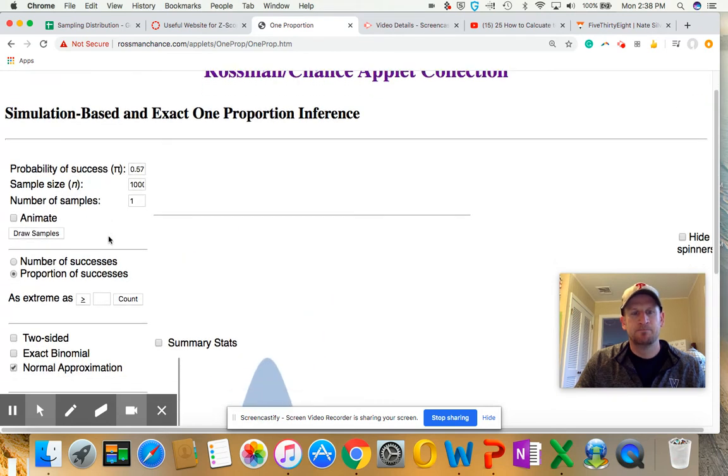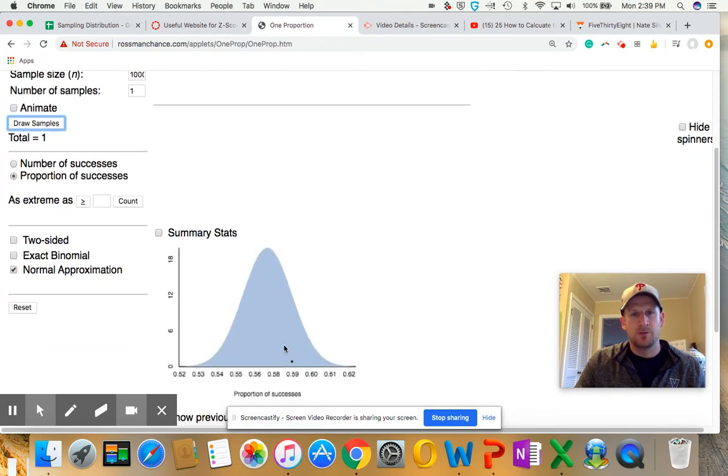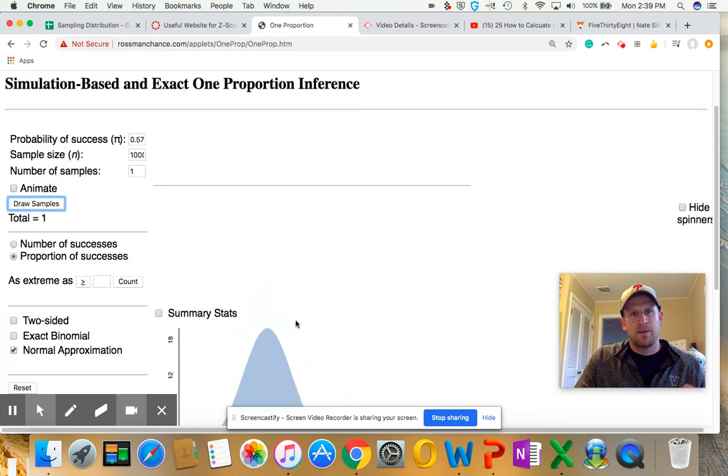And let's draw one sample with these statistics. So we're going to click on draw sample. We have one sample, and you'll notice that this little dot that appears, I like that it's not 57.2%. We're starting to build a sampling distribution. Again, think of this as like the population, or think of it as when I flip a coin heads or tails, I expect in the long run to get 50% heads.